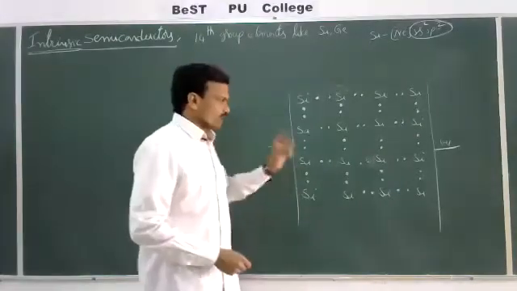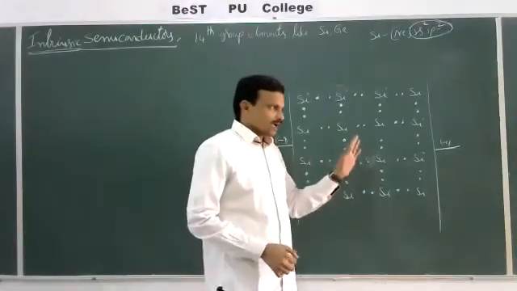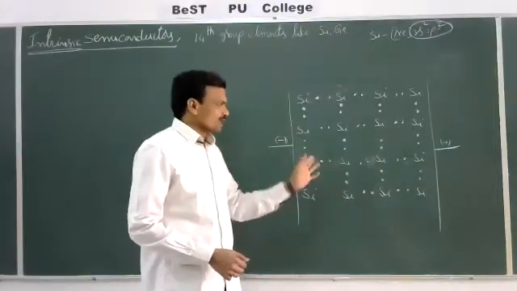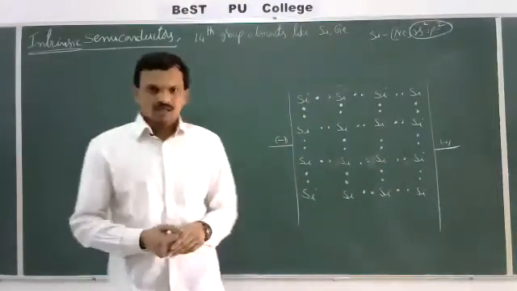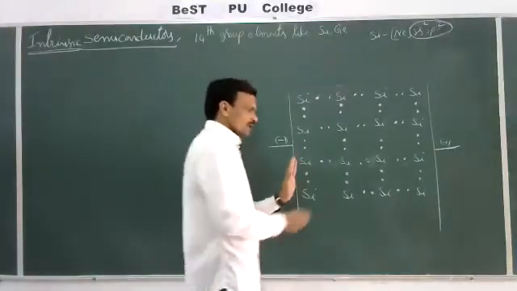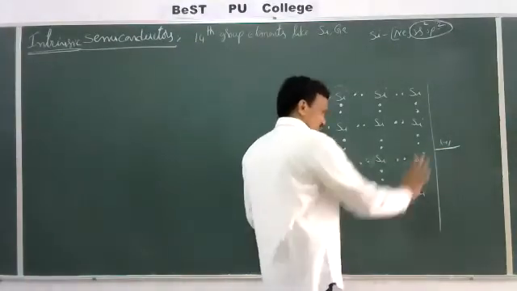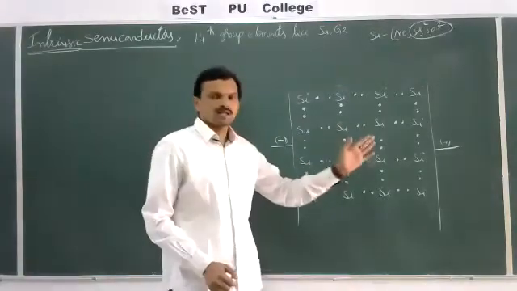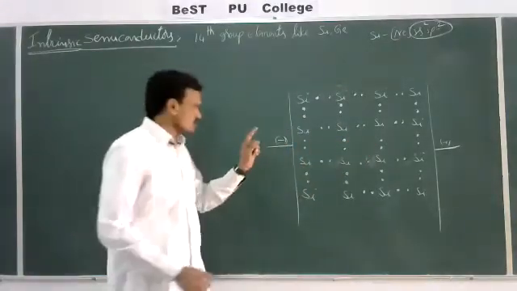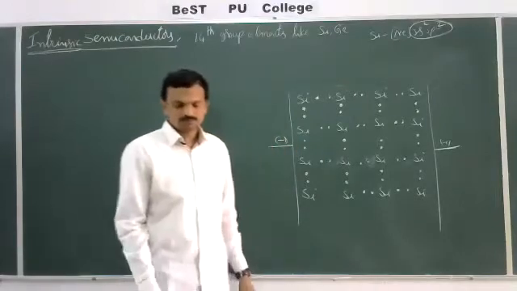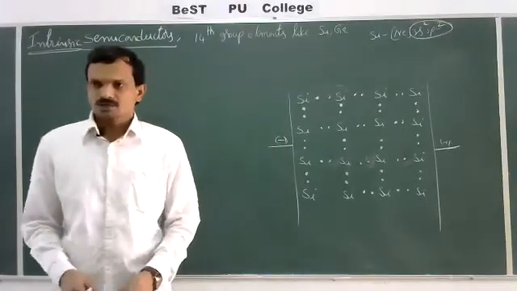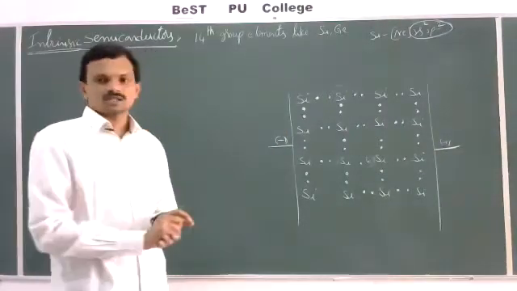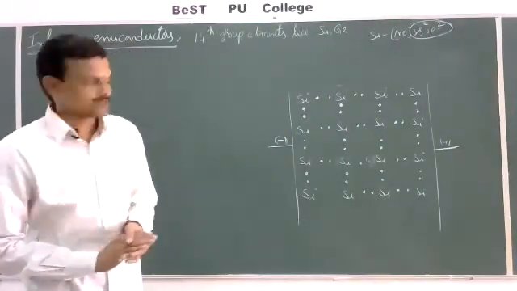Then a vacant orbital is produced, and that vacant orbital is filled by electrons from the adjacent atoms. Like that, the adjacent bonds will break and electrons move towards the positive terminal. The same number of electrons that move towards the positive terminal enter the lattice. As a result, these can conduct electricity even though they do not contain free electrons.